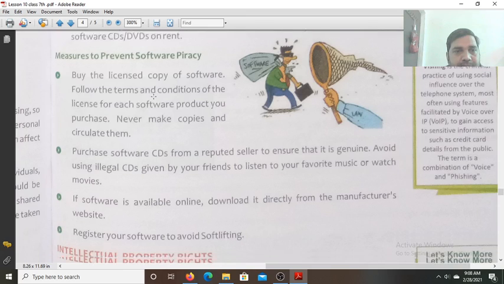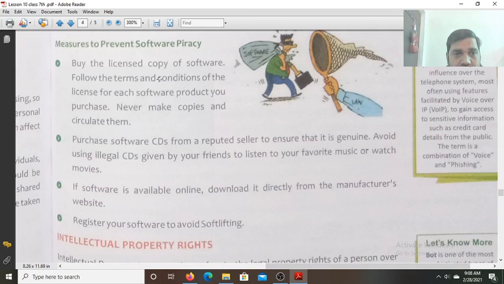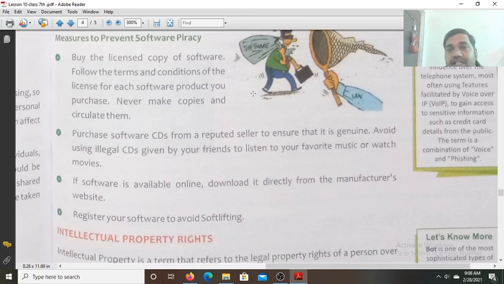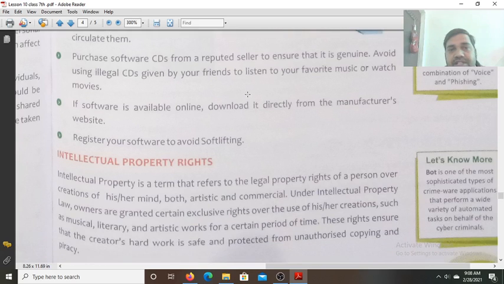Measures to prevent software piracy: buy the licensed copy of the software, follow the terms and conditions of the license for each software product you purchase, never make copies and circulate them. Purchase software CDs from a reputed seller to ensure that they are genuine.